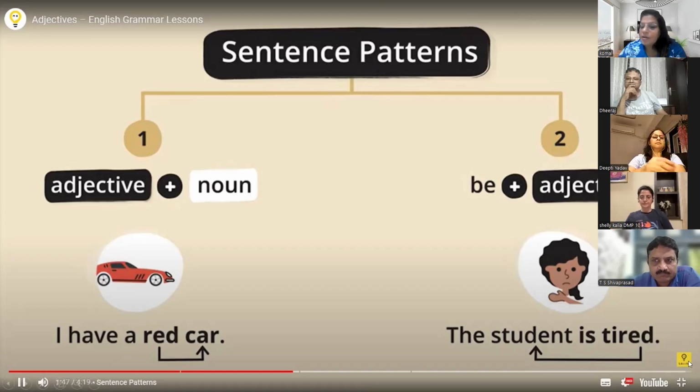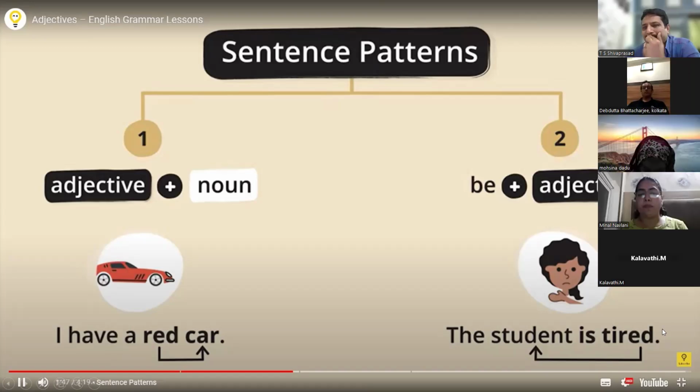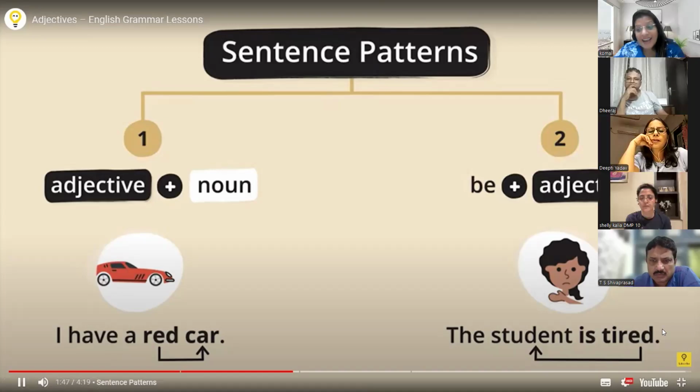If it is coming as a verb, can anyone tell me, what should be there in place of ed? The student was... Tiring. Excellent. Then the verb partnership rule will follow. Is is from the be family, and with a verb what should have come? ing should have come. But here ing has not come. What has come here? ed has come. So it becomes an adjective.